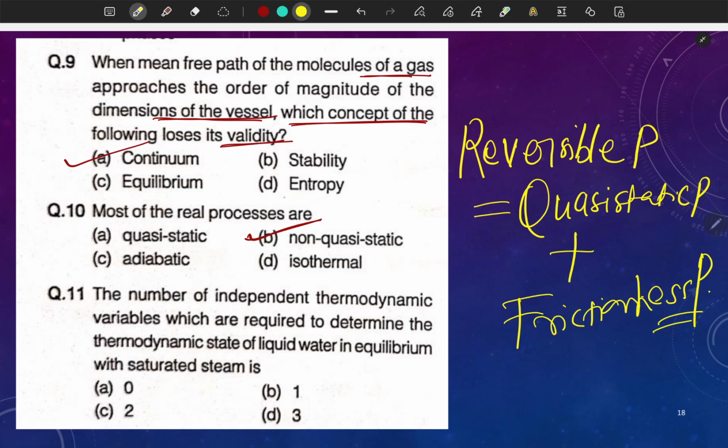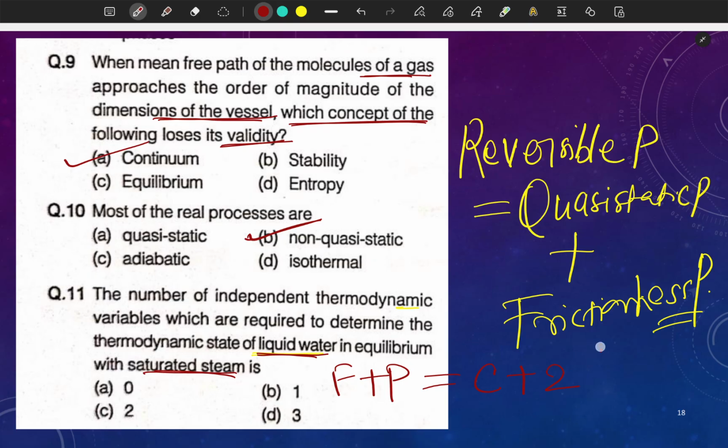Question number 11, number of independent thermodynamic variables which are required to determine the thermodynamic state of liquid water in equilibrium with saturated steam. So we have this formula, F plus P equals C plus 2.